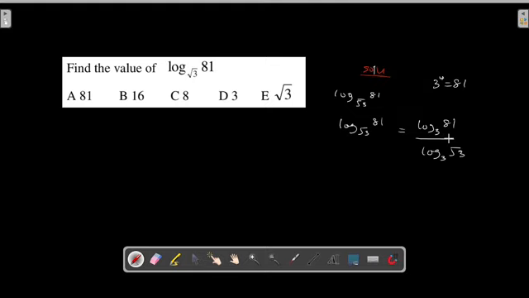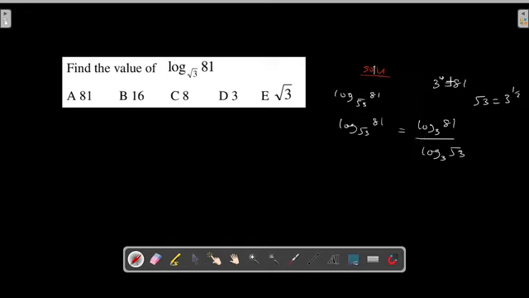Now, what is the next thing you have to do here? I say that this 81 can be expressed as 3 raised to the power of 4 in index form. And when you have root of 3, it's the same thing as writing 3 raised to the power 1 over 2. I can do the mathematical expression. This is indices, and indices and logarithm they work together. The same thing as writing 3 raised to the power of 1 over 2, that's 1 over 2, 3 is the root of this 3. That's the same thing.